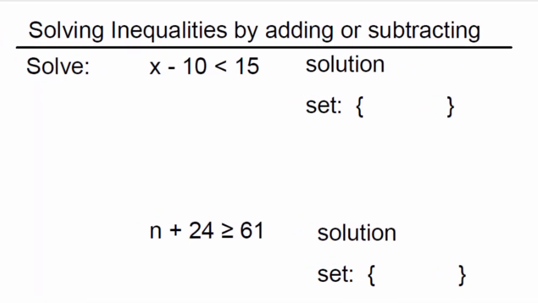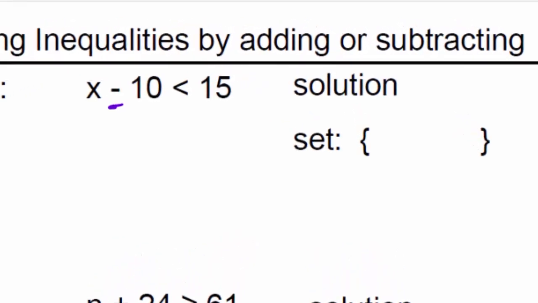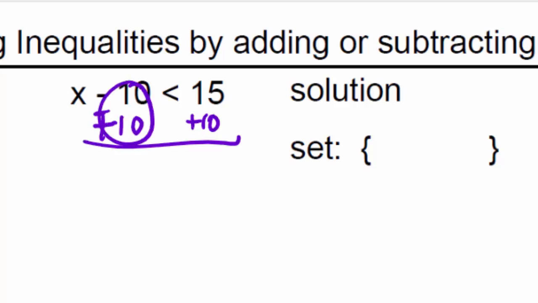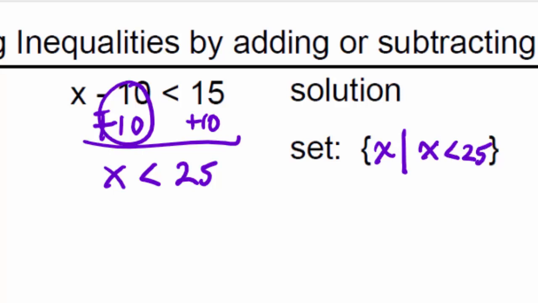So if we look at our first one here, we have a subtraction. So to undo a subtraction, we're going to add. So to undo a -10, I'm going to add 10 to both sides. The 10s will zero out, give me a 0 plus x, which is an identity, is less than, and then 15 plus 10 is going to leave me with 25. So my solution in set builder would be all x such that x is less than 25, and there's my solution. So that works with addition.